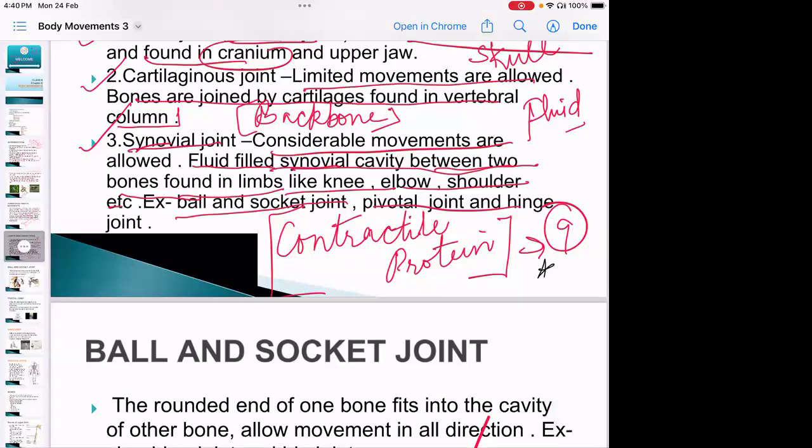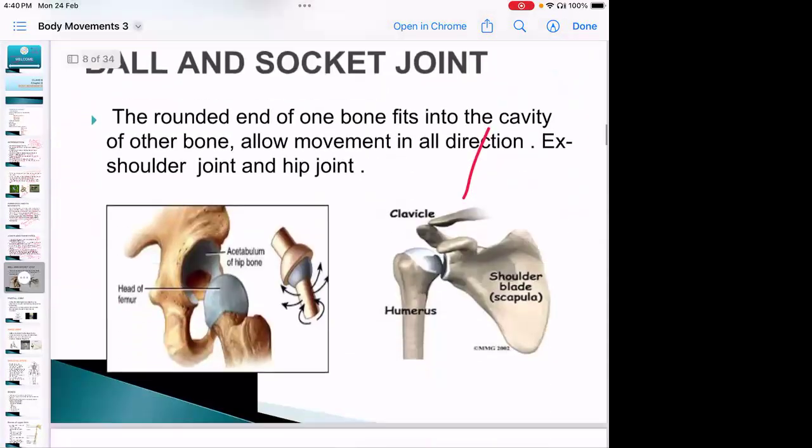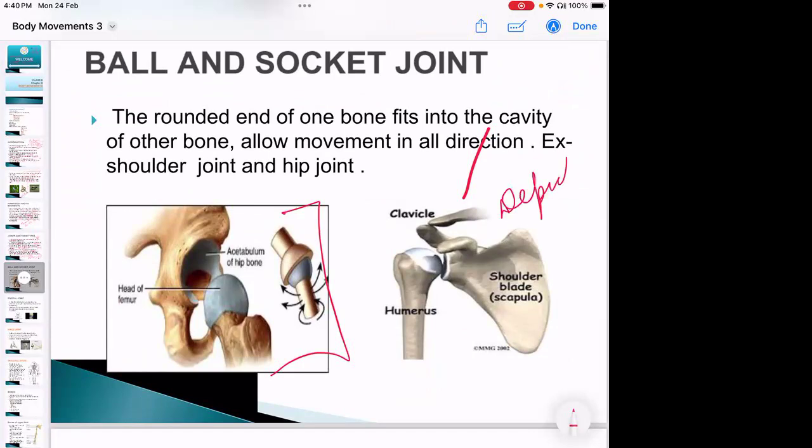So the first type of joint is the ball and socket joint. In this chapter, the diagrams are important. Not to draw, but to understand what they actually depict. So here you can see there is a kind of hole, right? A kind of cavity, where inside they are putting what? A kind of structure.